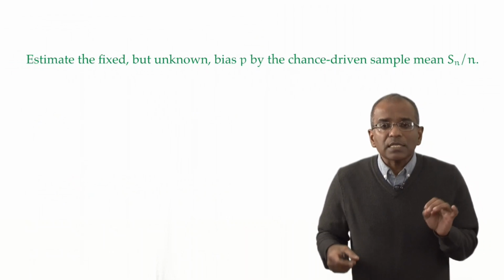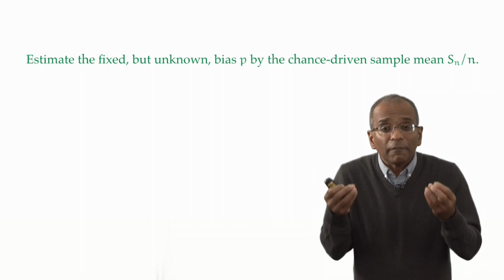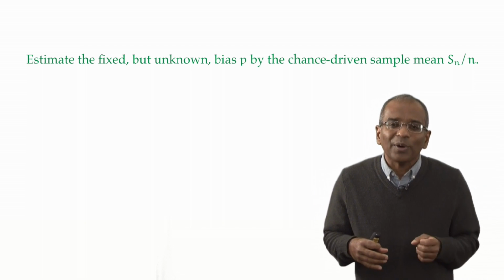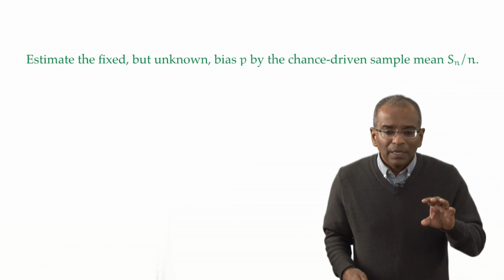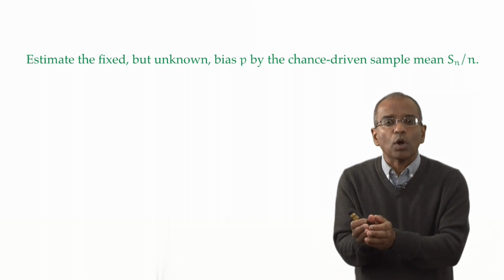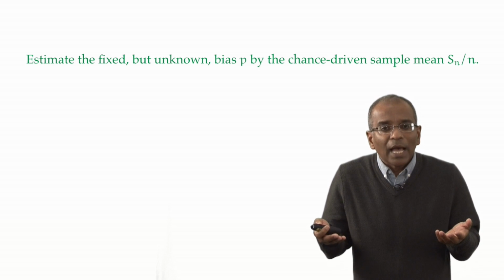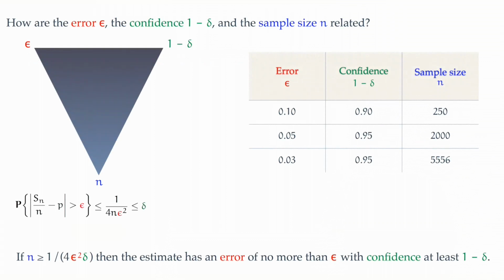Our development has led us to conclude that it is reasonable to estimate the fixed but unknown P by the known but chance-varying sample mean Sn divided by n. Of course, the moment we make an estimate of a fixed quantity by a chance-varying element, we make errors, and we can only make pronouncements with some confidence. We've seen how the error in the estimate, the confidence in our pronouncement, and the sample size all interact beautifully.